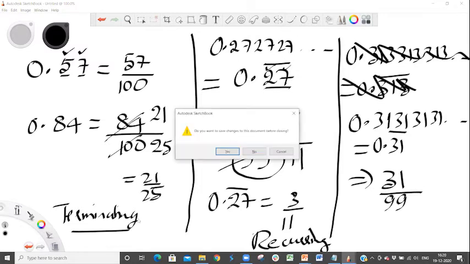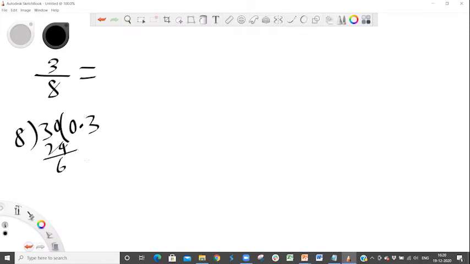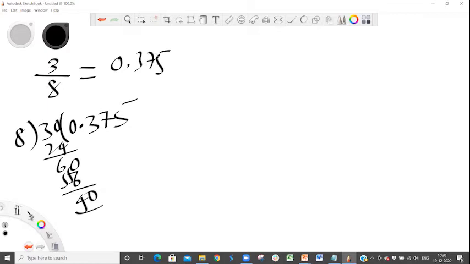Now, of course, converting a fraction to a decimal is a very easy task for any of you. You have something like 3 by 8. You just have to divide 3 by 8, the normal division. You can't divide 3 by 8, so you introduce a decimal. 30, 3 8s are 24, 6 remains. 8 sevens are 56, and 4 is the remainder. 40, 5 eights are 40, so 0.375.